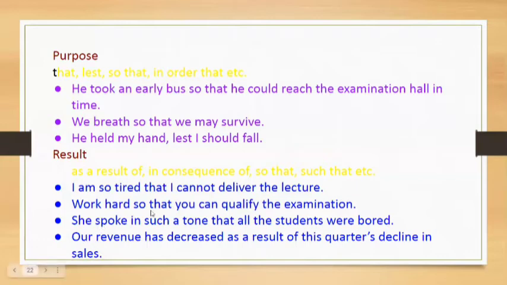Work hard so that you can qualify the examination. So work hard. And then what will be the result? So that you can qualify the examination. She spoke in such a tone that all the students were bored. So what was the result? All the students were bored, and this result is shown with the help of the conjunction that, such that.